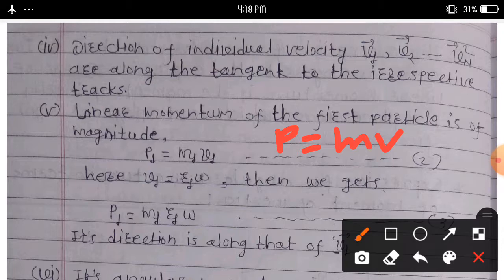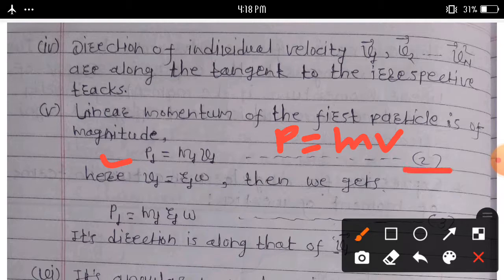For the first particle, the linear momentum p1 has magnitude, with mass m1 and linear speed v1, p1 is equal to m1 v1.